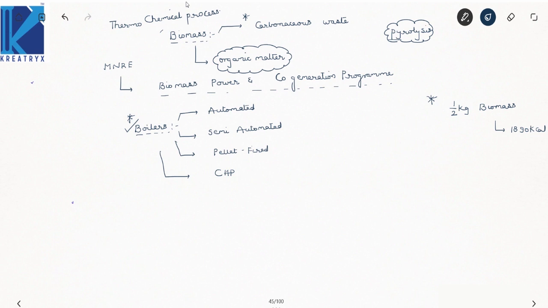Now see here, there is one more type of renewable energy that is called green diesel. Now see here how your biodiesel is produced, your third generation green energy.